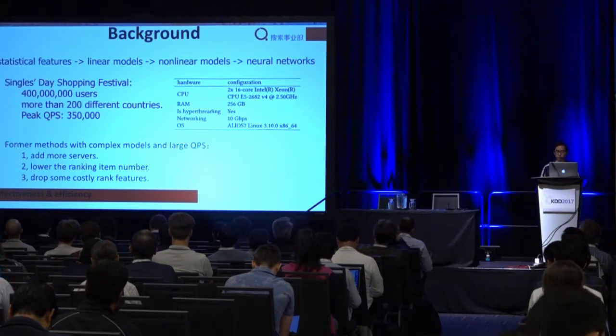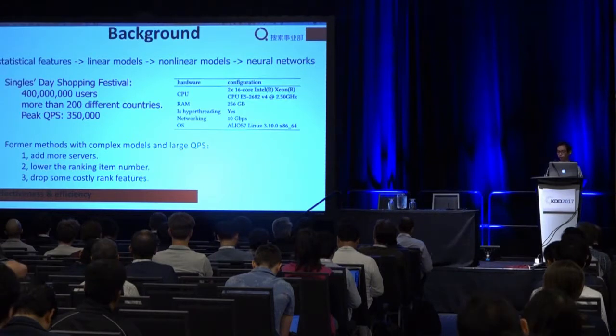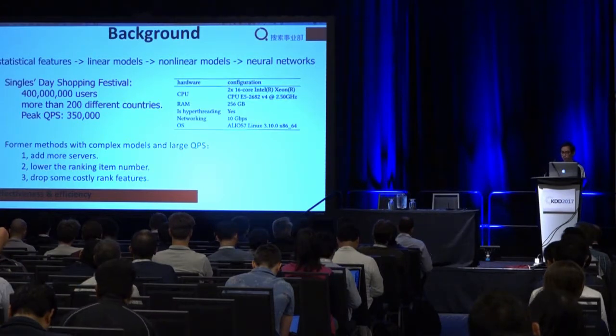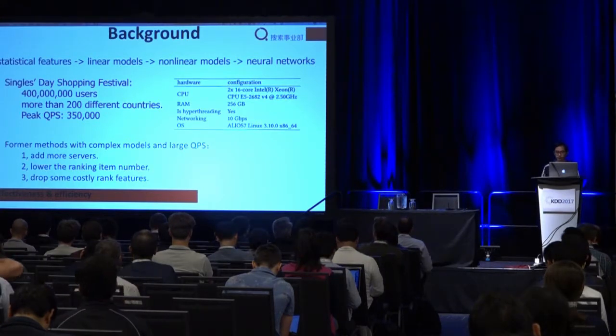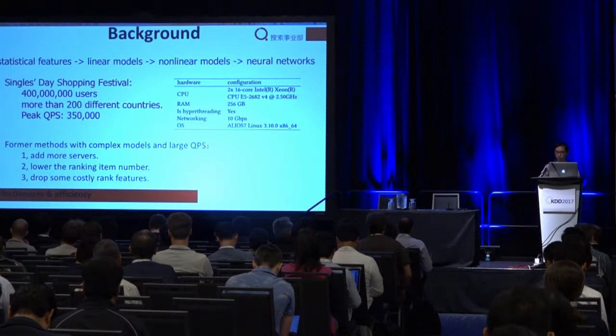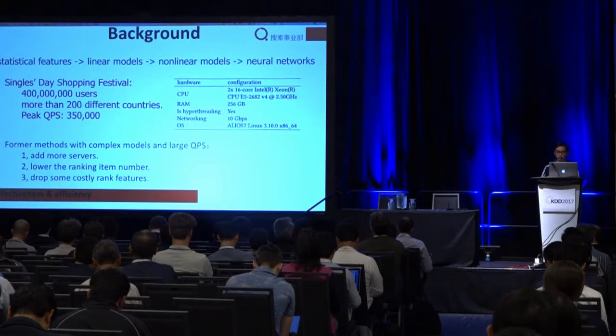Previously, we had 3 ways to deal with the problem. First, of course, we may add more servers, but it's very expensive. And it cannot solve the problem of response time, response latency. And second, we may lower the ranking item count by filtering more items in the first stage.